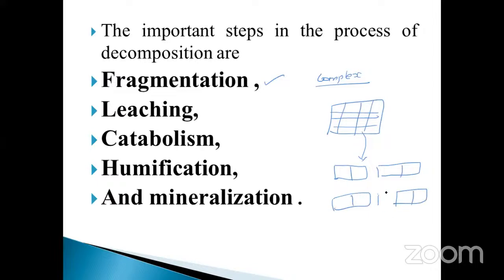That is called fragmentation. Fragmentation is nothing but a part being split into simple form.